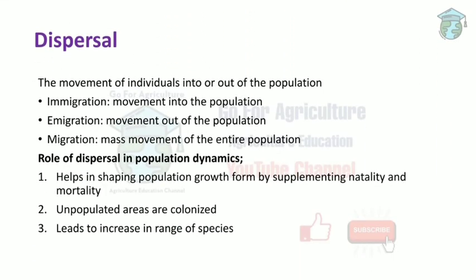Next is dispersal. Dispersal is the movement of individuals into or out of the population. Immigration is the movement into the population, whereas emigration is movement out of the population, whereas migration is the mass movement of the entire population.